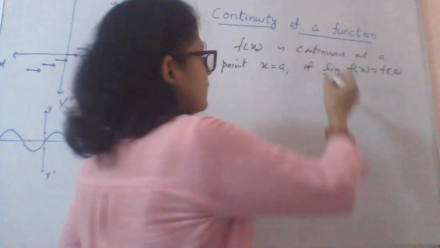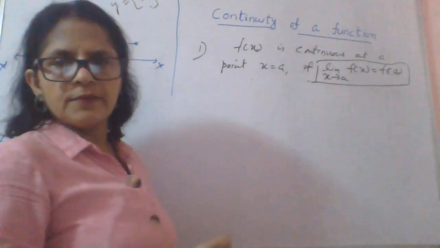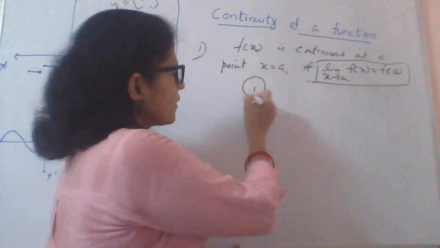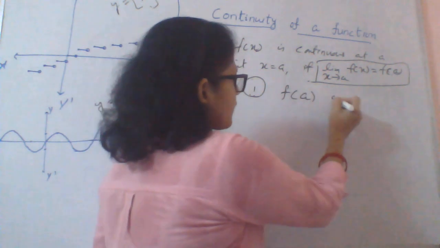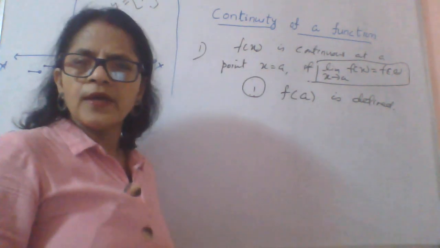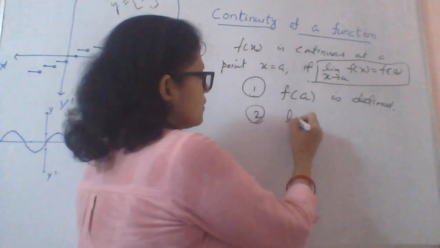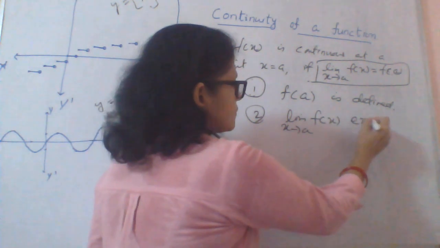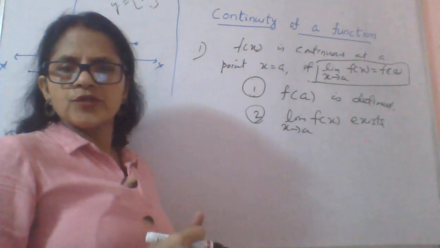So this statement carries three conditions. It means when the function can be continuous at a point. So f(x) is continuous at a point x equal to a. First condition is f(a) is defined. That means at x equal to a, f(x) should have a definite value. Second condition is limit x approaches to a, f(x) exists. So limit of the function as x approaches to a should exist.